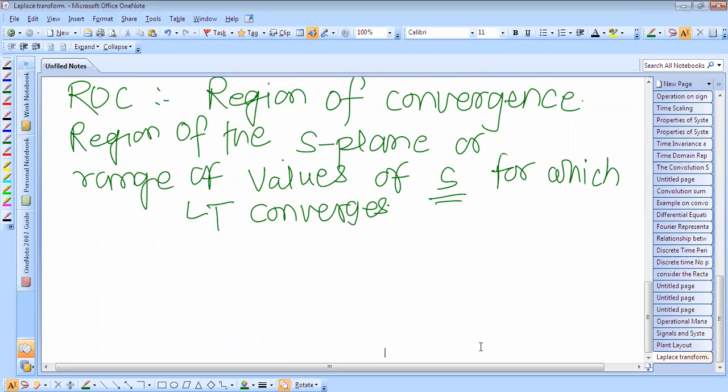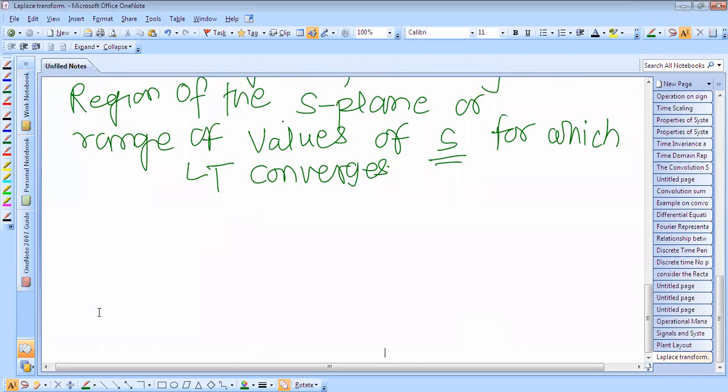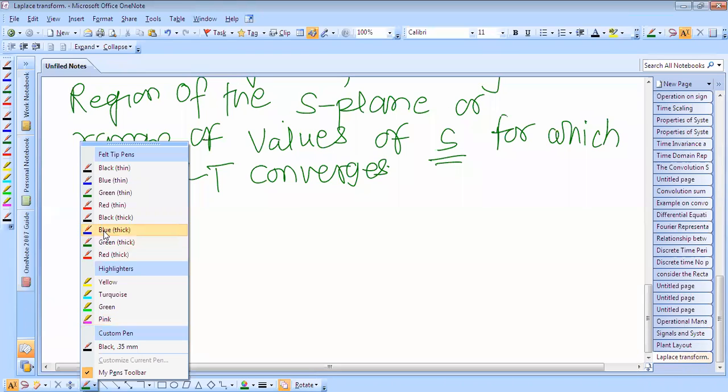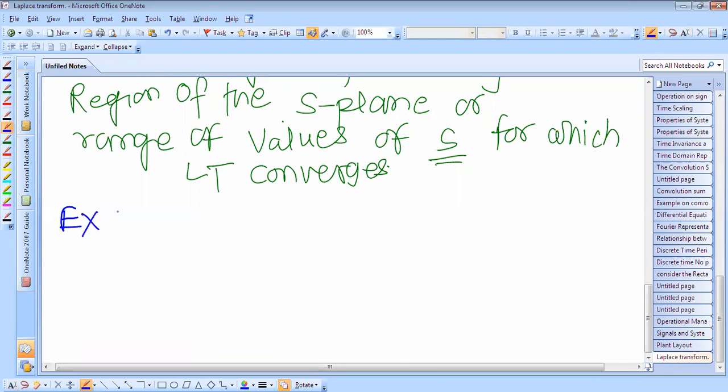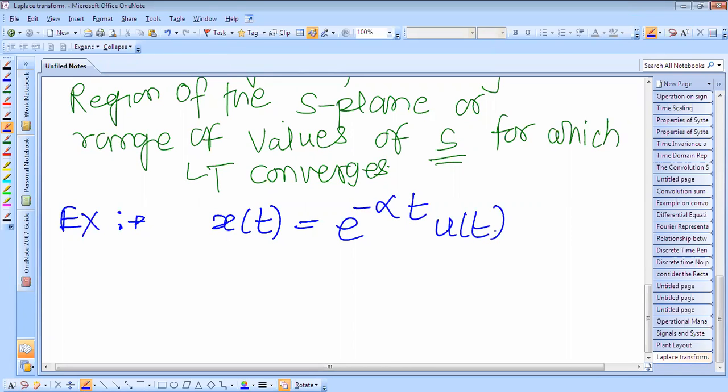Okay, so if you take an example, suppose x of t is equal to e raised to power minus alpha t into u of t, where alpha is real.